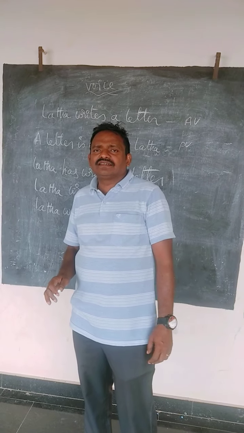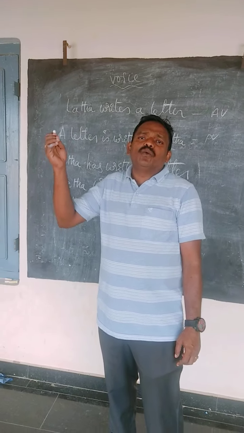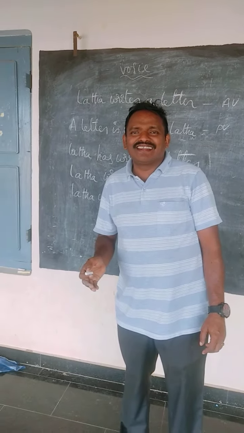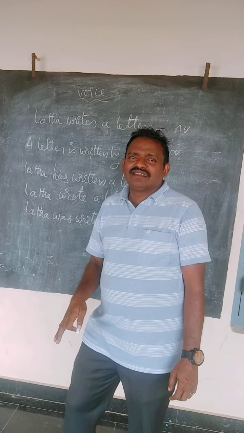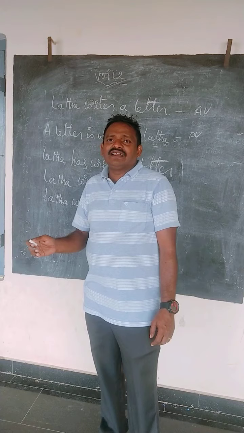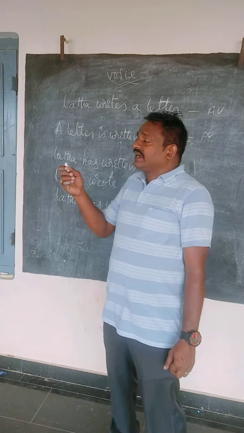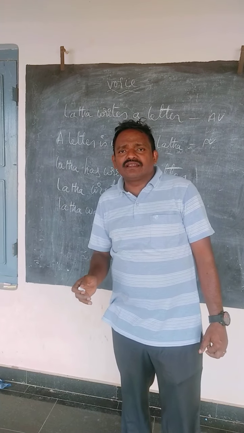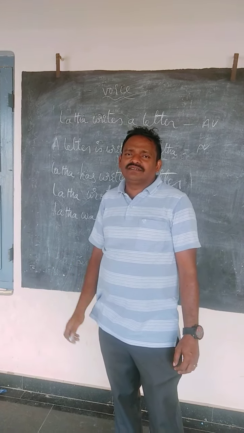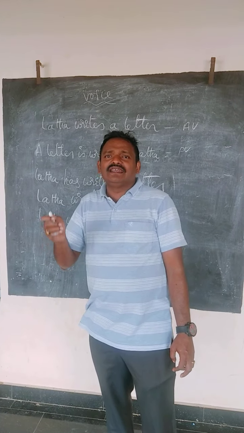A letter, see my friends, a letter will have been, or shall have been. Understand? A letter will have been written by Lata.